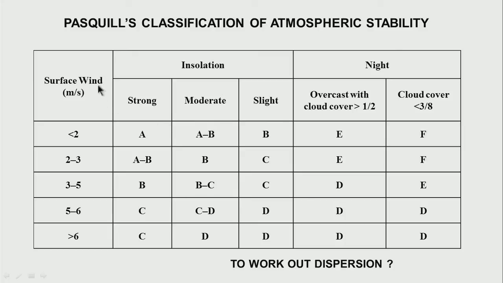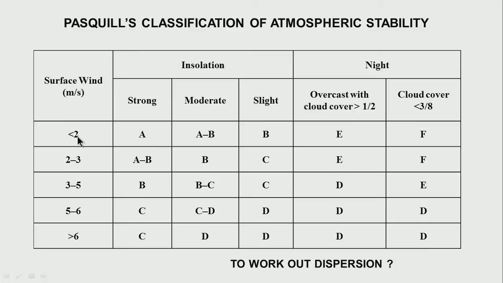Like for instance, I have surface wind, which is a very small wind of the order of less than 2 meters per second. I have insolation, midday the sun is vertically above me. Well, I have very unstable because I have very strong dT by dz, which is negative.